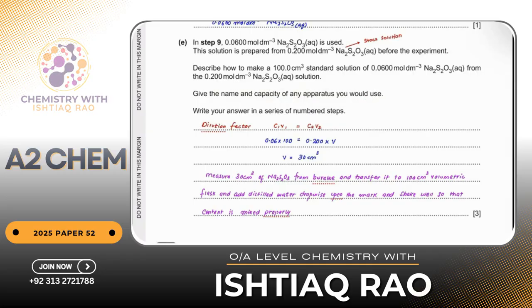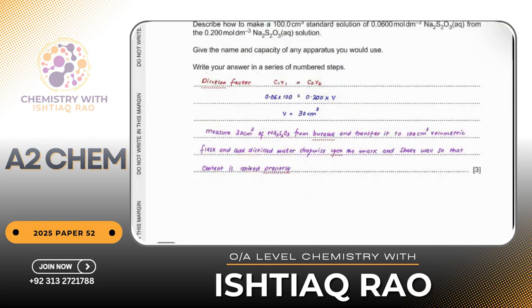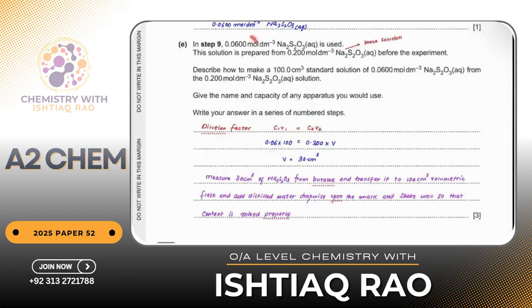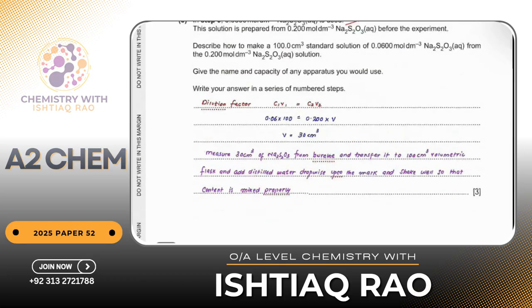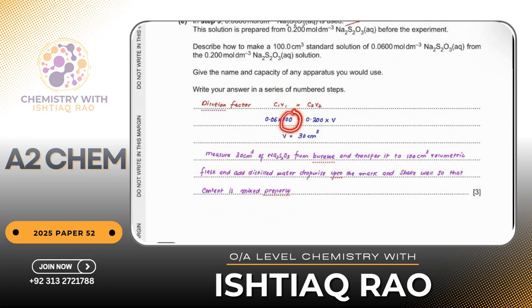Number one thing is that if I have this stock solution, how much volume should I take from this solution to make this solution? So I have to find out the volume first. I would use the dilution factor C1V1 is equal to C2V2. I have to make 100 centimeter cube solution.